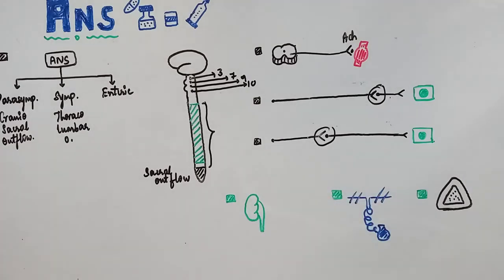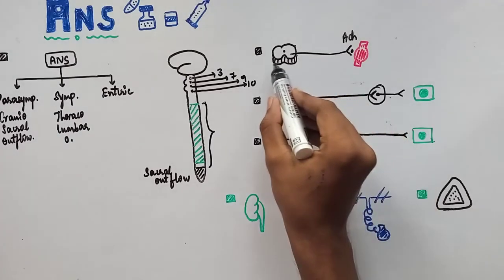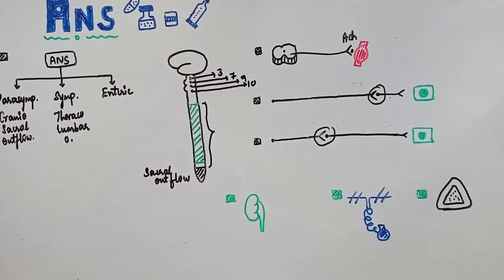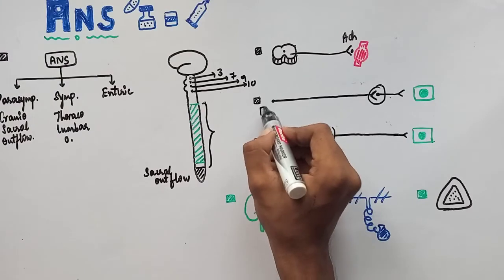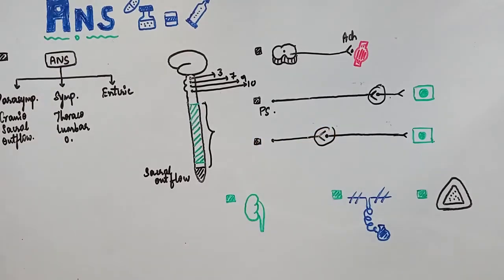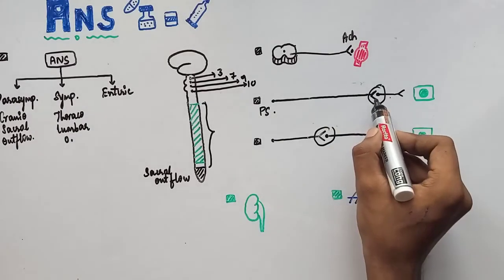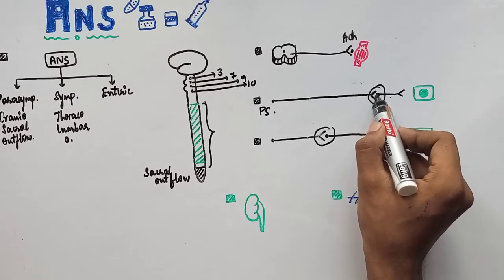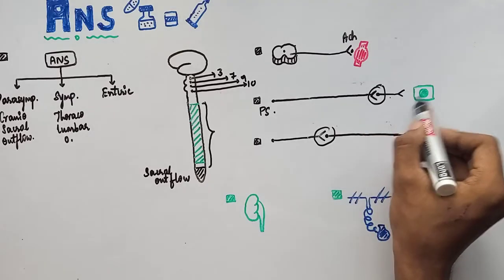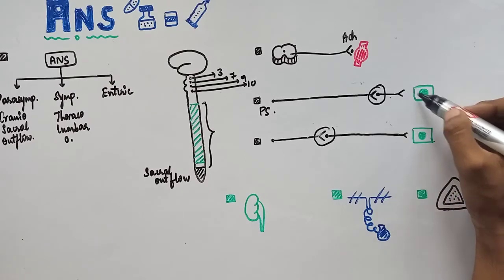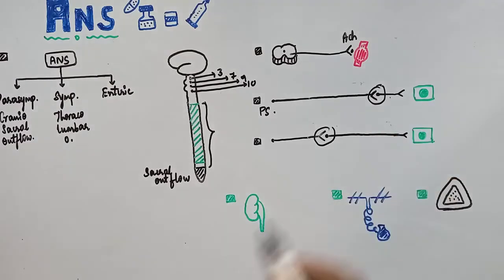Okay, see here, I will discuss the neurotransmitters that are involved in this ANS. As I said previously, somatic nervous system consists of neurotransmitter ACH, acetylcholine. Okay. Now, parasympathetic nervous system. See here, you can see two junctions, right? The one at the ganglion. This is one neural junction, and one at the target organ. The junction between the postganglionic fiber and the target organ, right? Two junctions are there. Neurotransmitters vary at each junction.